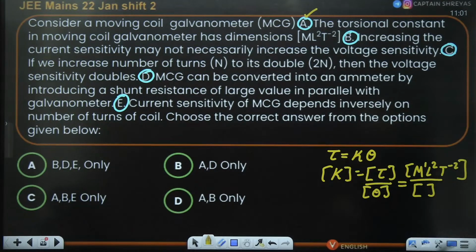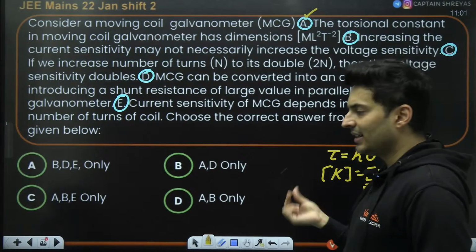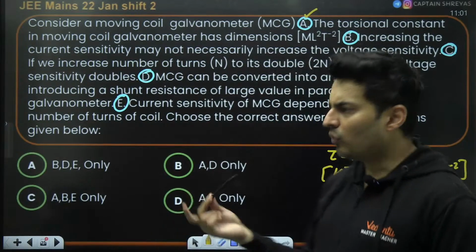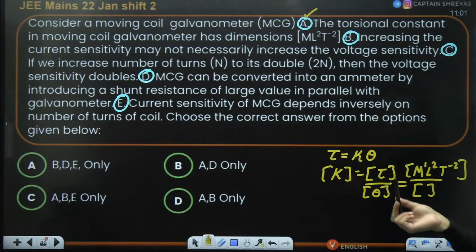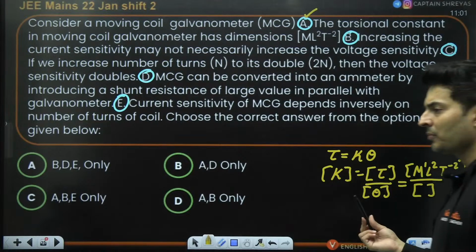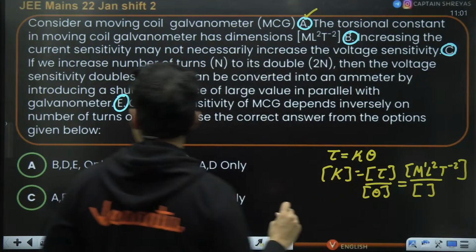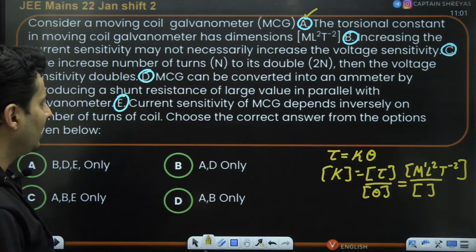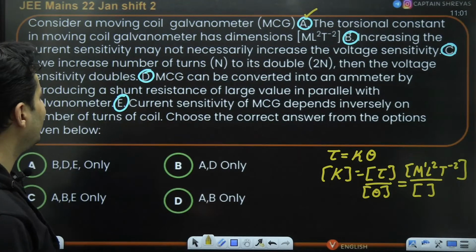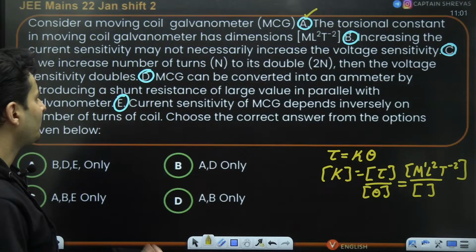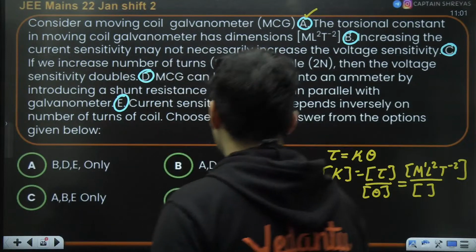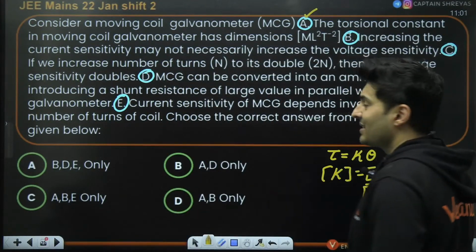Increasing the current sensitivity may not necessarily increase the voltage sensitivity. Yes, in fact, that is also basically correct. If you increase current sensitivity, voltage sensitivity may increase, it may decrease. It depends on many other things. Now, what about this? If we increase the number of turns to double, then the voltage sensitivity will also double.